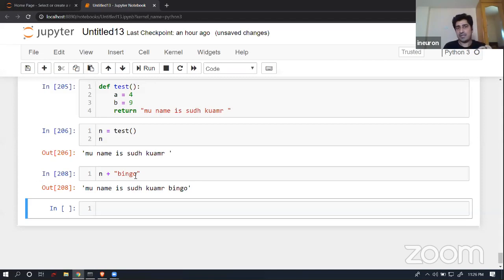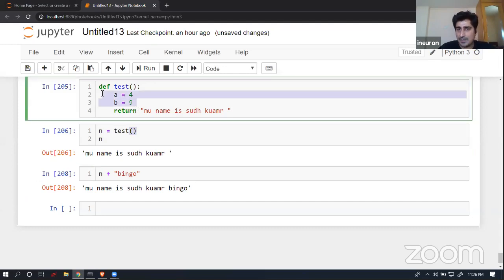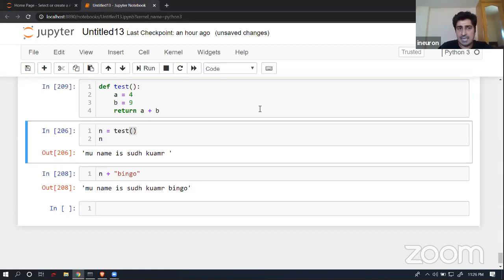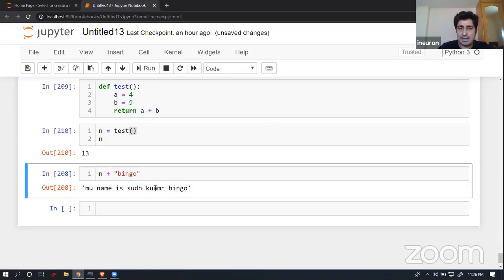Now this is the function which I have created without any kind of argument. I was trying to hard code these values, and then based on that, I wrote a plus b, and it returns something out of it, like n plus 90.